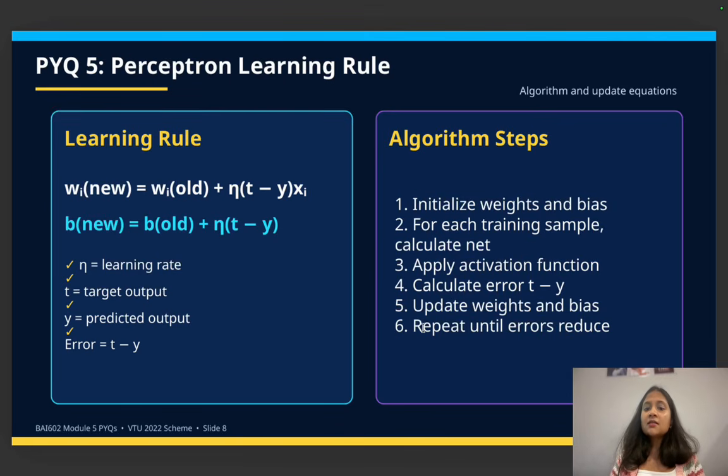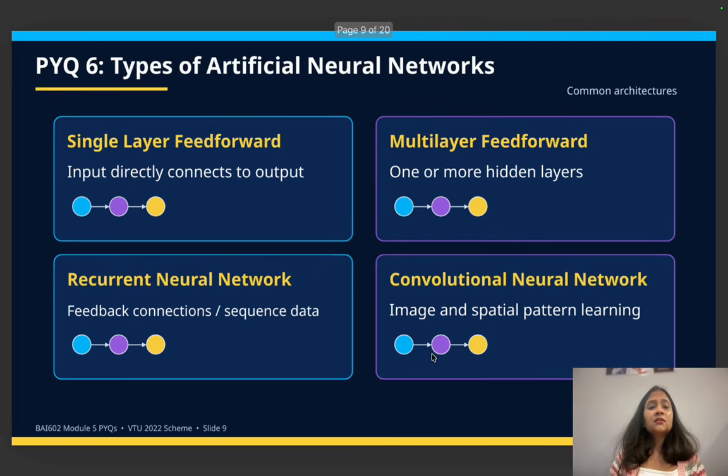And the fifth one is update the weights and bias. How are you going to update the weights and bias? You can just write the new weight value and bias value using the formula, and then repeat until the error is reduced. So you have to repeat the steps until the error has been reduced. Clear? Very easy, right?